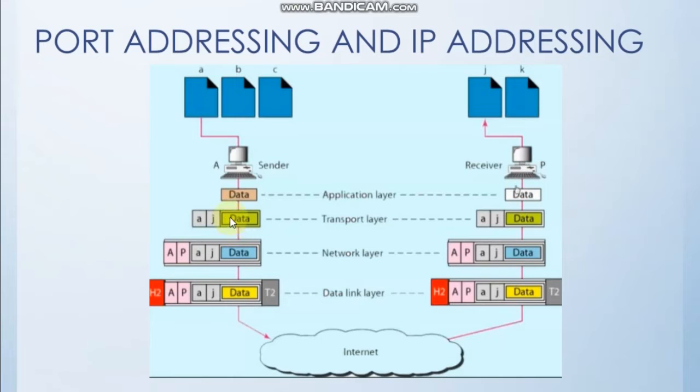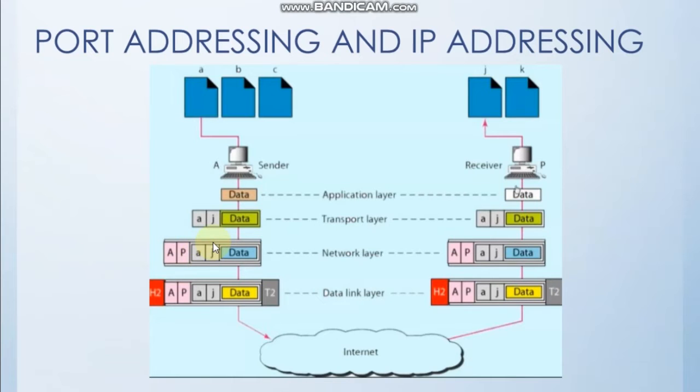In the transport layer, the source port address and the destination port address are added. So here the sender's port address is A and the receiver's port address is J. After this content is added in the transport layer, the entire content is sent to the network layer, where the IP addresses of the source and the destination are added, which I have represented as A and P. So A is the IP address of the sender computer and P is the IP address of the destination computer.